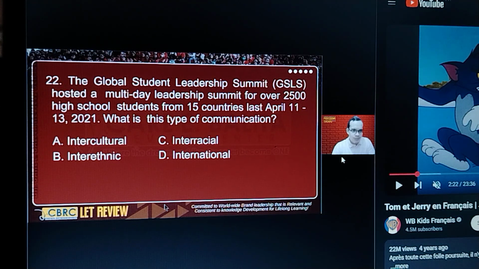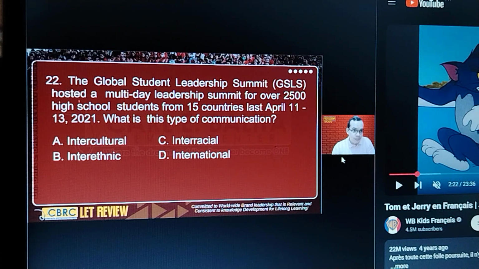Okay, 22. Keywords here, global. And then 15 countries. What do you call? It's called international communication. Right? International communication because it involves 15 countries. When you say interracial, the people talking are of different race, right?